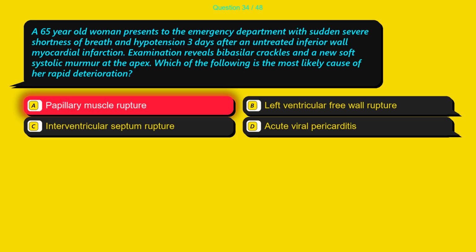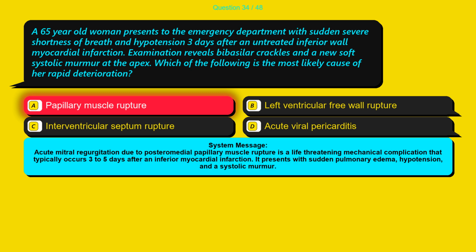The correct answer is option A, papillary muscle rupture. Acute mitral regurgitation due to posteromedial papillary muscle rupture is a life-threatening mechanical complication that typically occurs 3 to 5 days after an inferior myocardial infarction. It presents with sudden pulmonary edema, hypotension, and a systolic murmur.